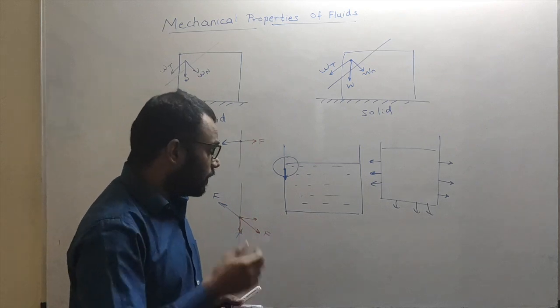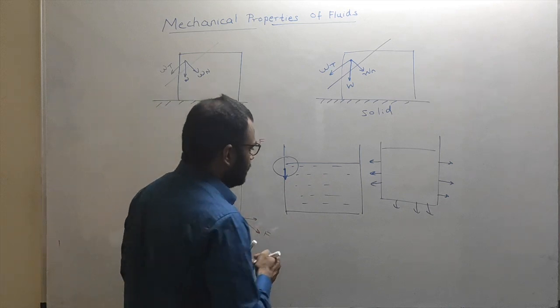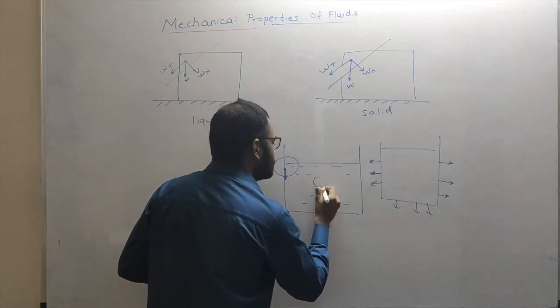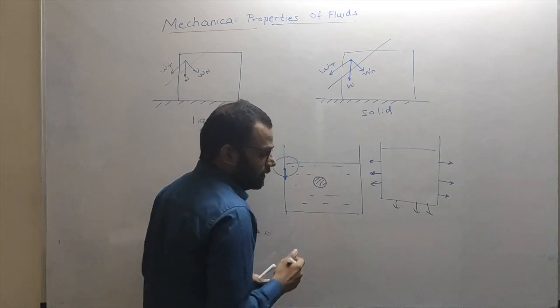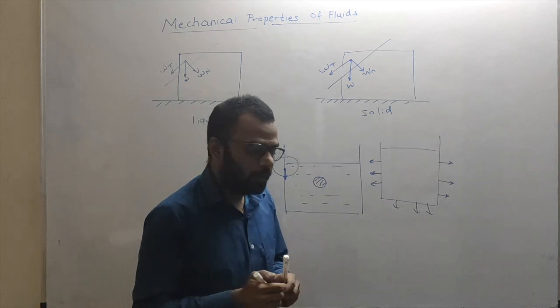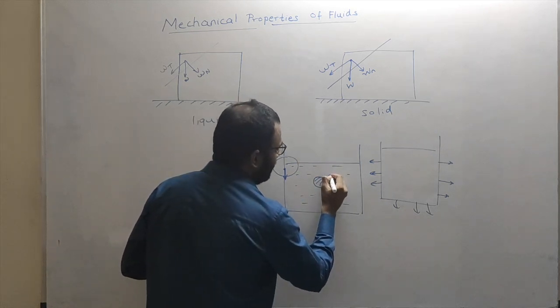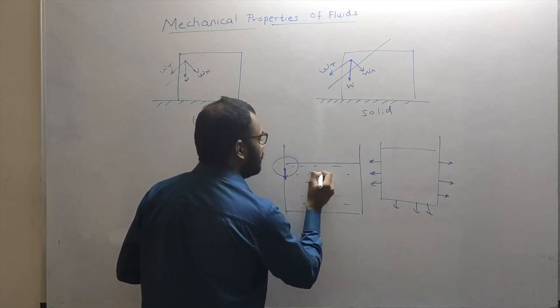Getting this? Or if I consider any part of the liquid itself, this is the part of the liquid. Now forces acting on this part due to the surrounding fluid will always be again perpendicular to the surface of that part.